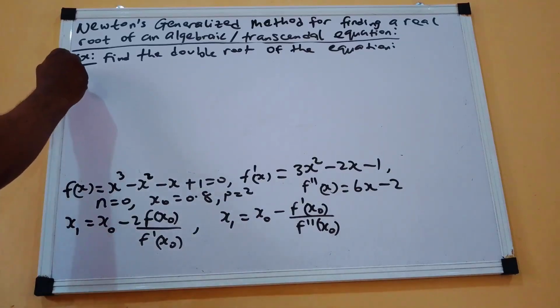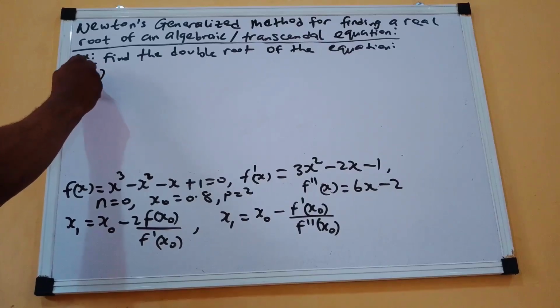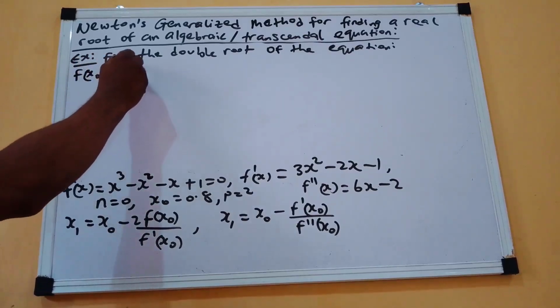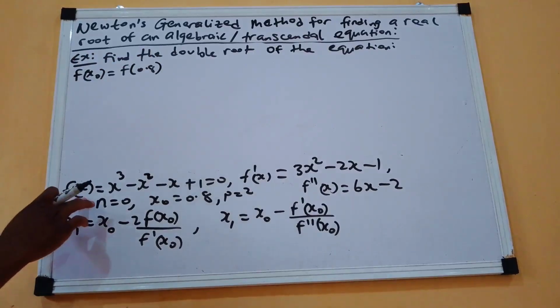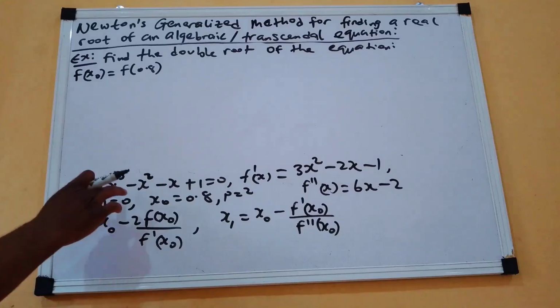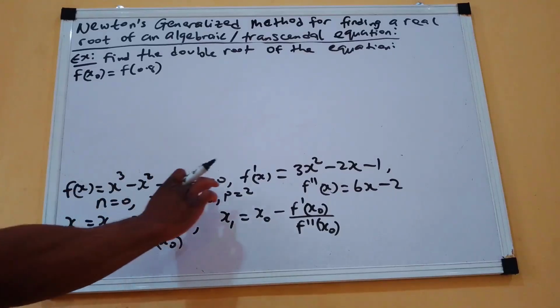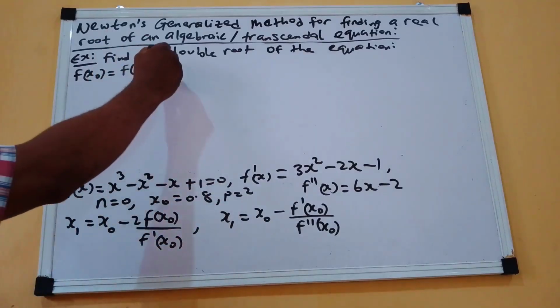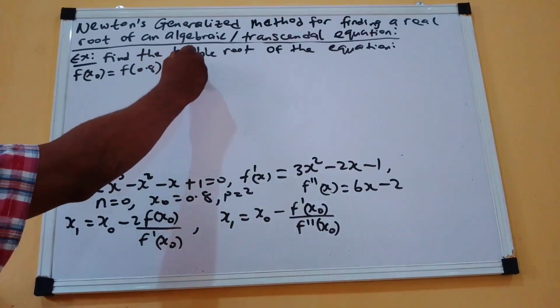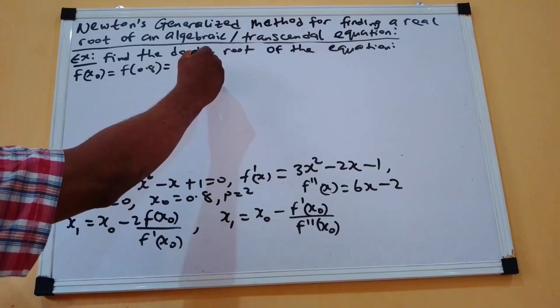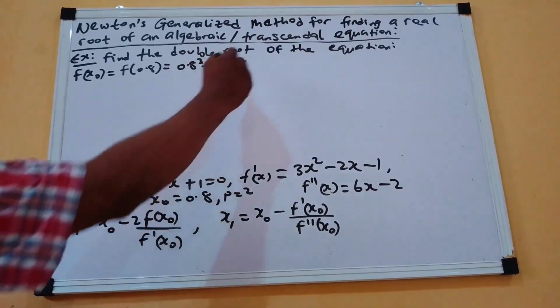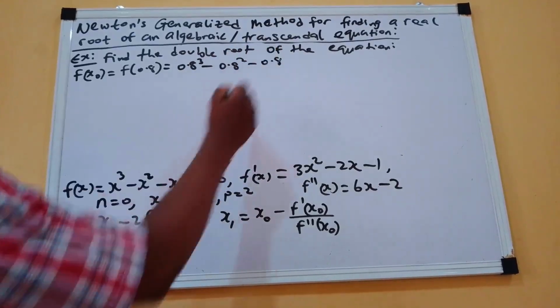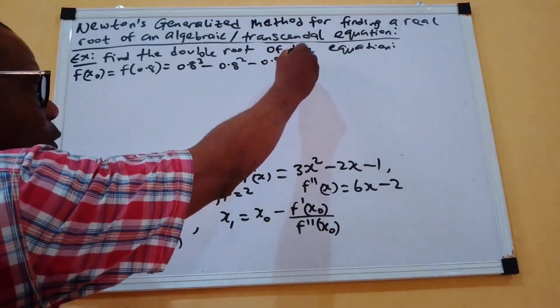Now let's get our f of x naught, which will be equal to f of 0.8. Anytime we are talking about f, we are talking about the main function. So our f of 0.8 will be equal to 0.8 raised to the power 3 minus 0.8 squared minus 0.8 plus 1.